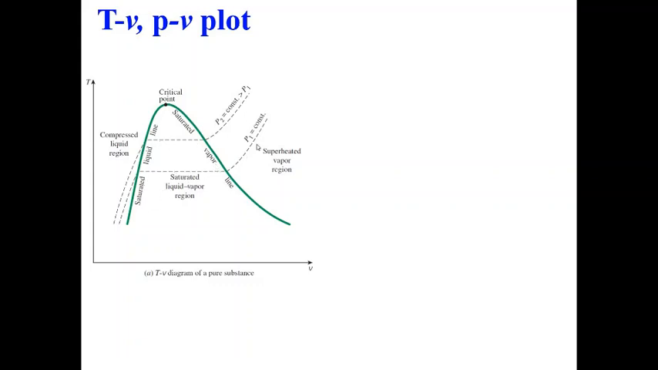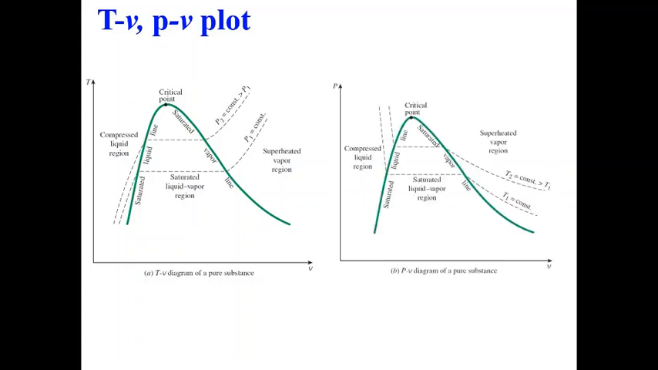And these are the two isotherms shown, P1 and P2. Similarly, we can also plot a PV diagram for the same process. So here we have compressed liquid, superheated vapor, the critical point is also shown, and curves for the saturated liquid line and vapor line. Similarly, this plot shows isotherms T1 and T2.